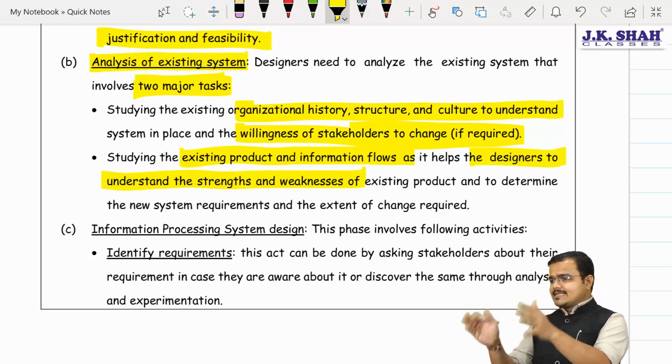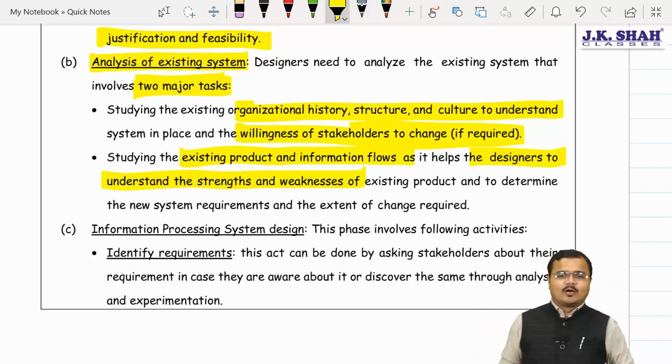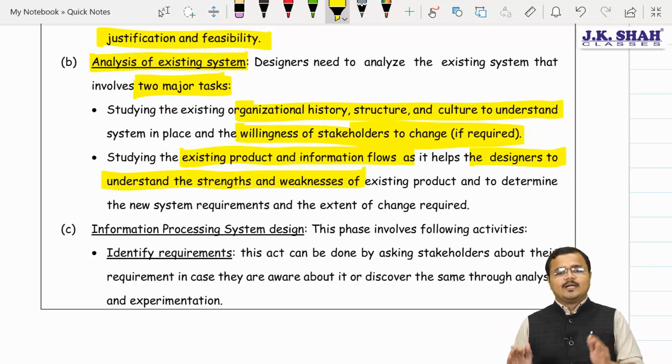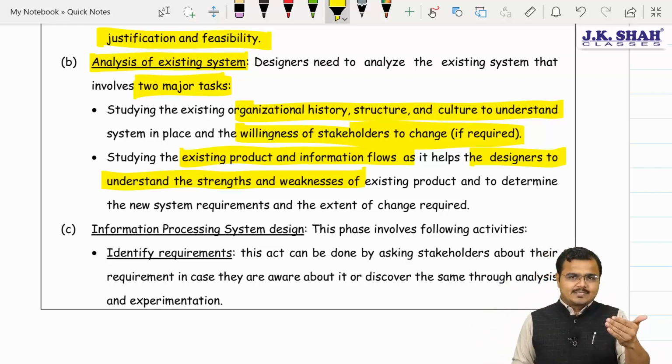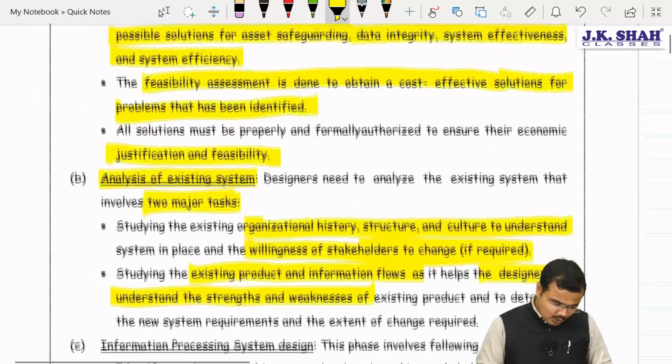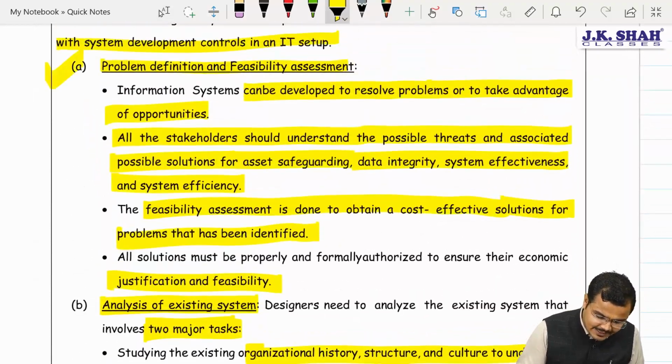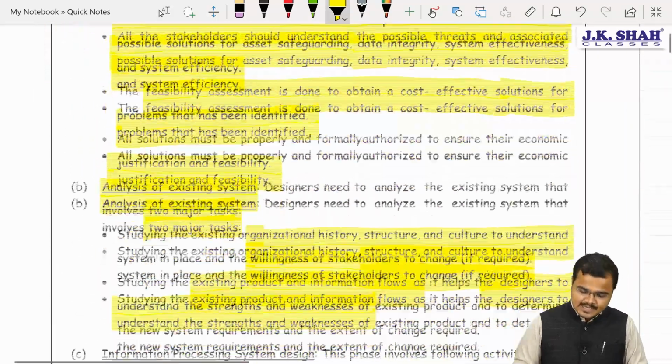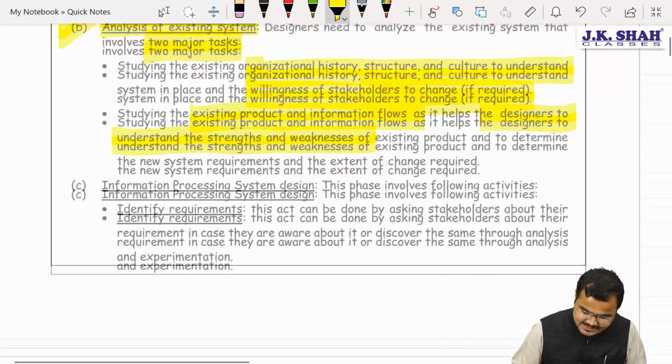So when we are analyzing the existing system, we come to know, people, what are the good sides about it and what are the sides which we really need to upgrade in order to reduce the loss. Am I very clear to you? I mean to say negative sides. So first one, Chartered, obviously refers to problem identification and feasibility assessment. Second, sir, analyzing the existing system.